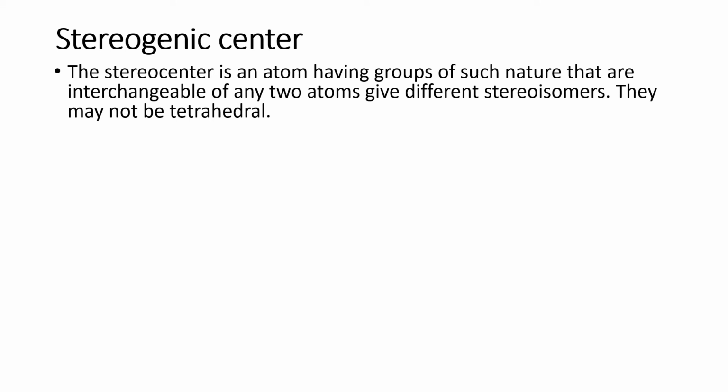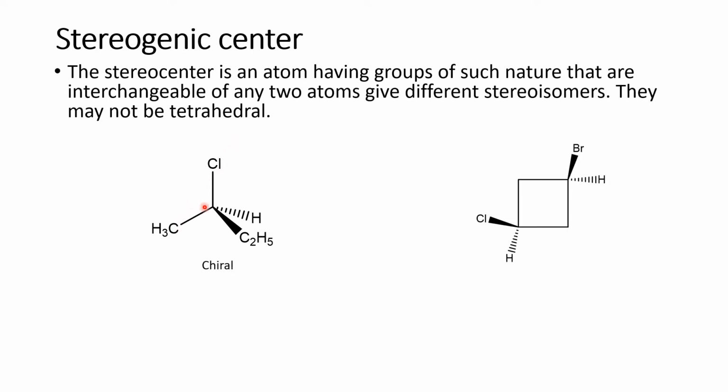Whenever I replace a group or interchange a group with another one, a new stereogenic center will be formed. Such a center is called a stereogenic center. If you look at this molecule and replace this chlorine with hydrogen, a new stereogenic center will be produced. Or if we replace this bromine with hydrogen, a new stereogenic center will be produced. If we replace this chlorine with CH3, or C2H5, or hydrogen, a new center is formed. Such centers are called stereogenic centers.